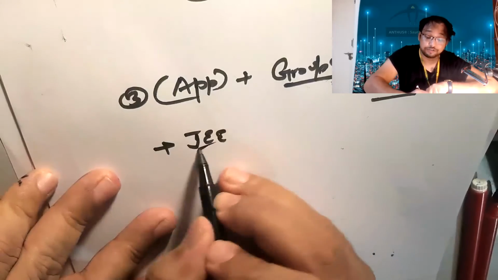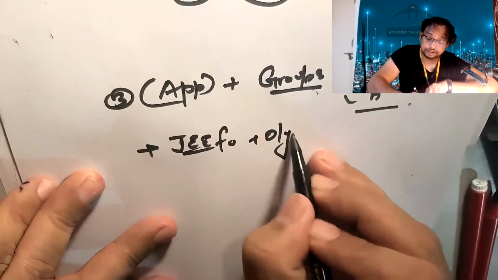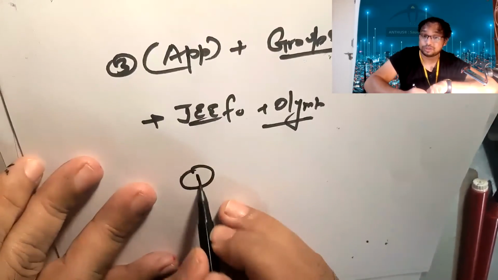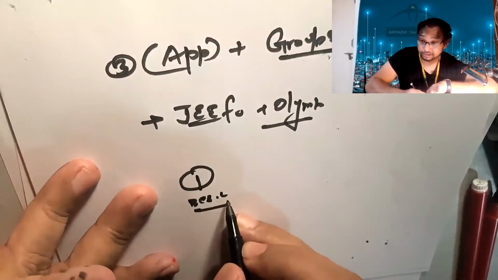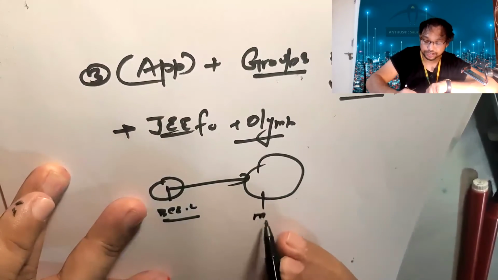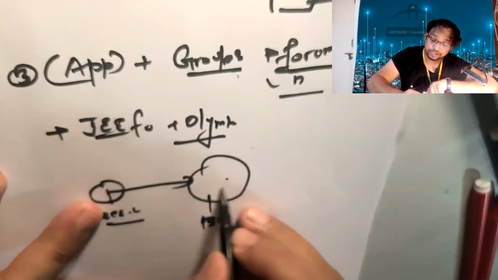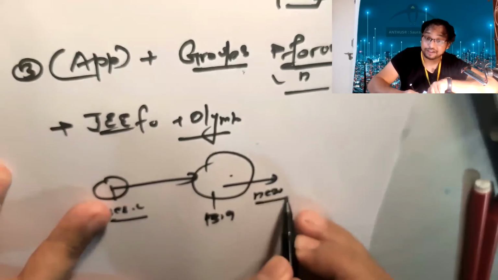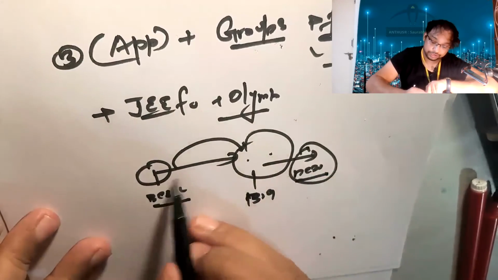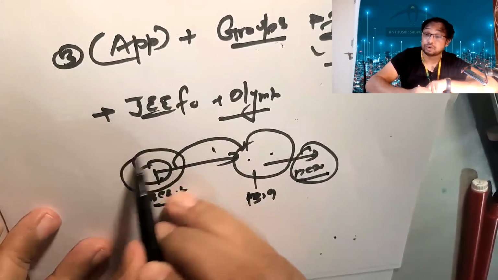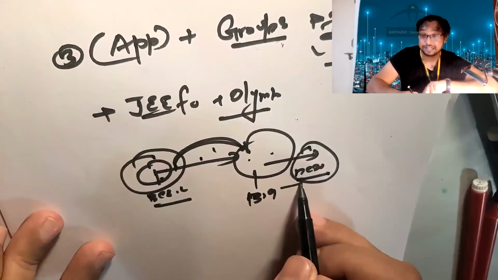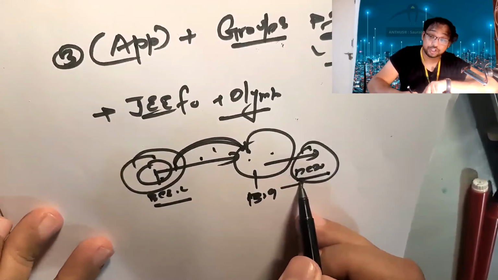Then we also give the JEE Foundation and Olympiad level. So at Olympiad level, what kind of varieties of questions are there? Because suppose I know the basics, right? Knowing the basics is not a limit, right? You have to extend the basics to a bigger level, a bigger context. After that, you are able to find new problems, right? In life it is the same way. If you do not do this, you will never know what the problem exactly is. If you don't do this, you will think that there's no problem in the world. No, if you do this, then you will find a problem. So problem finding is also a skill, right? It is a never-ending process, right? So that's why we are researching everything on a daily basis.